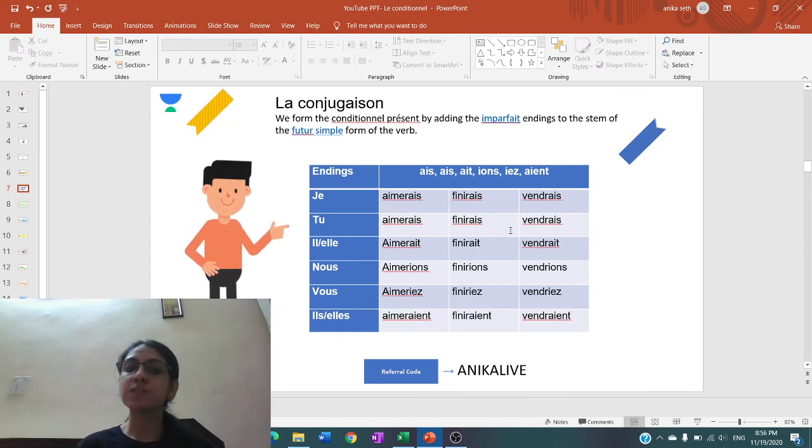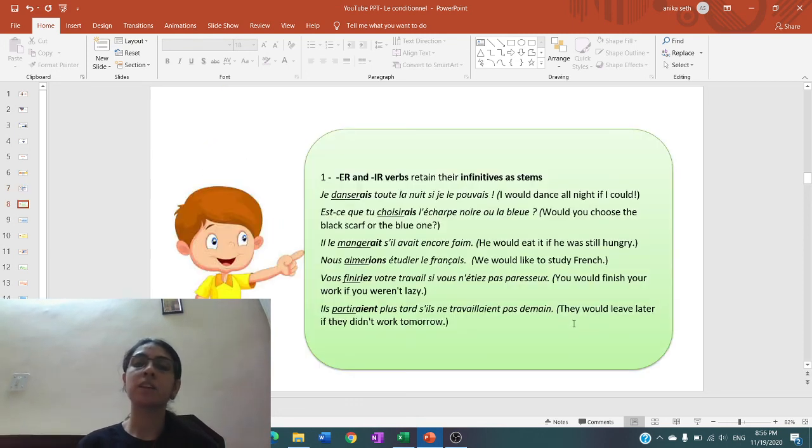Je finirais, tu finirais, il/elle finirait, nous finirions, vous finiriez, ils/elles finiraient. Je vendrais, tu vendrais, il/elle vendrait, nous vendrions, vous vendriez, ils/elles vendraient.